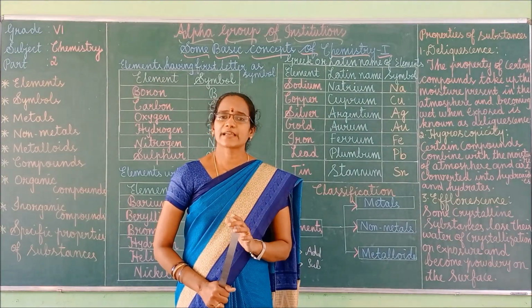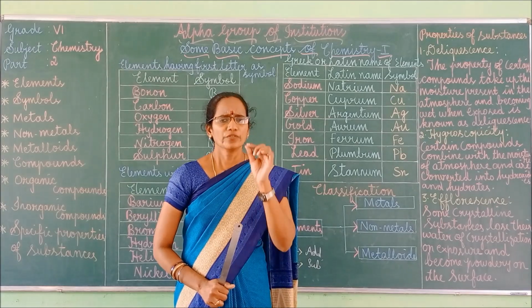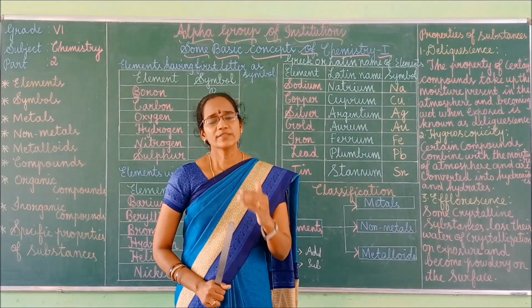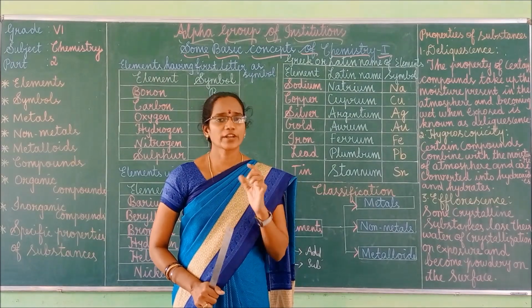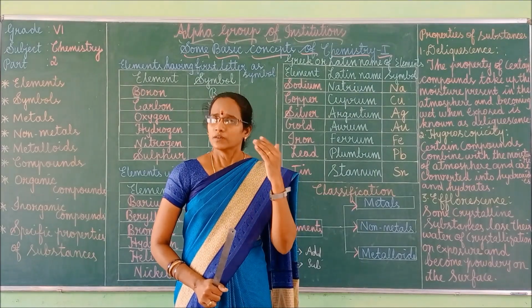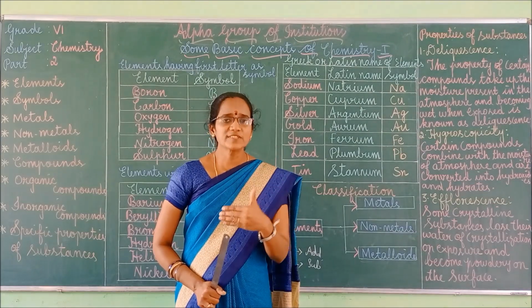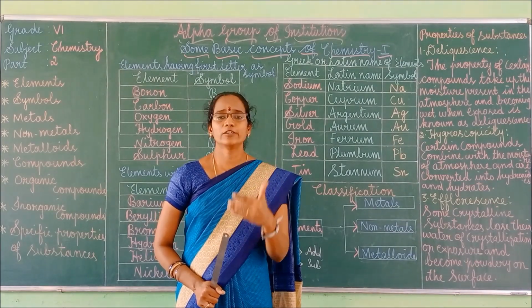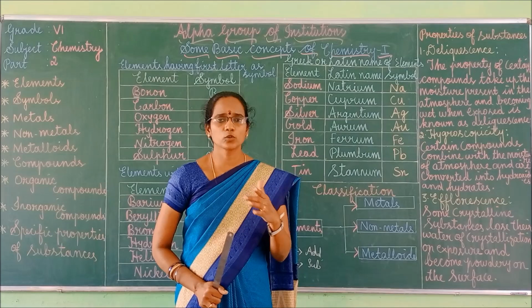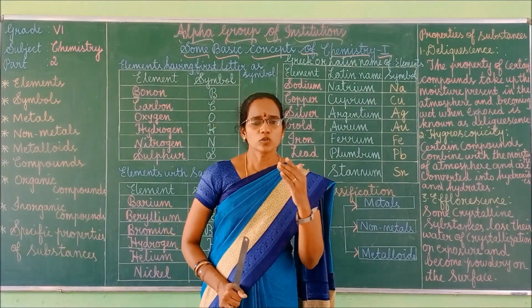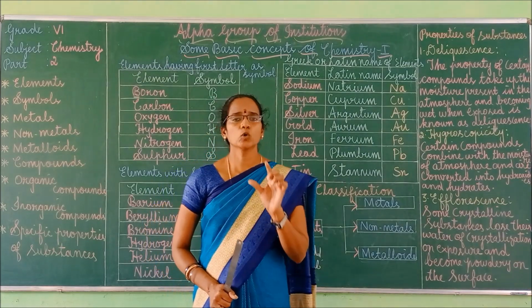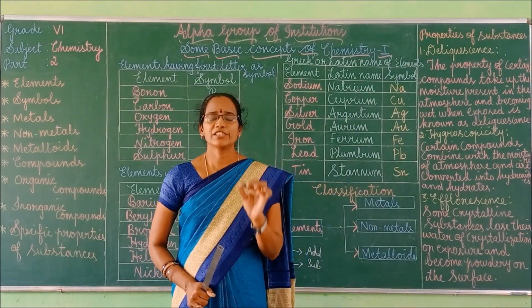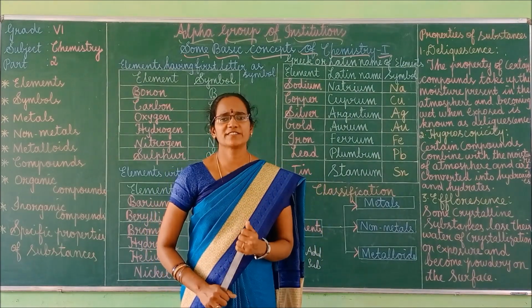For example, aluminium makes use of this property to transform into silvery foils. We are using silvery foils, so that is nothing but aluminium. It is a metal only.